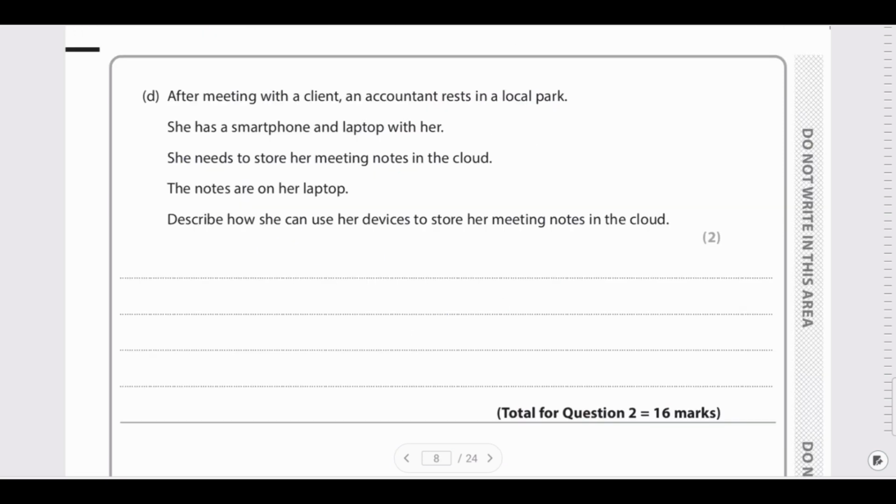After meeting with a client, an accountant rests in a local park. She has a smartphone and a laptop with her. She needs to store her meeting notes in the cloud. The notes are on her laptop. Describe how she can use her devices to store her meeting notes in the cloud. So now there is a scenario where a girl has to store her meeting notes inside a cloud. She has a smartphone and a laptop.